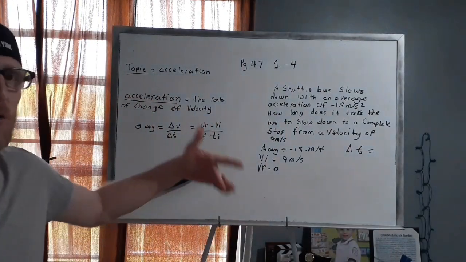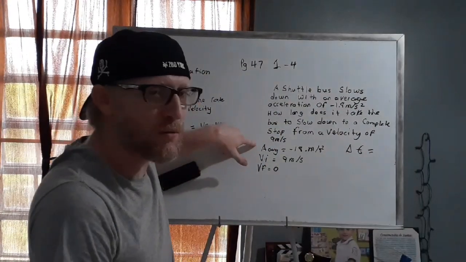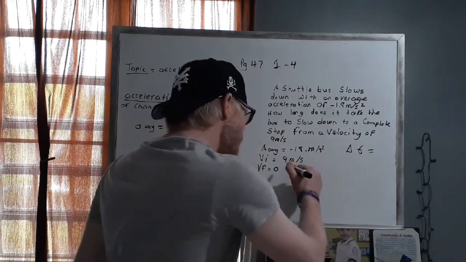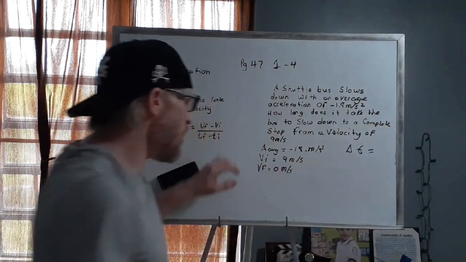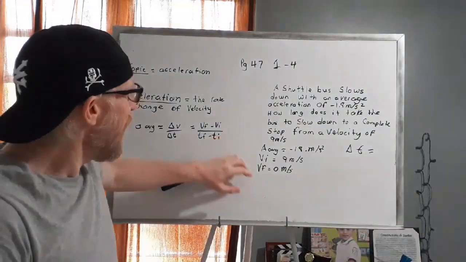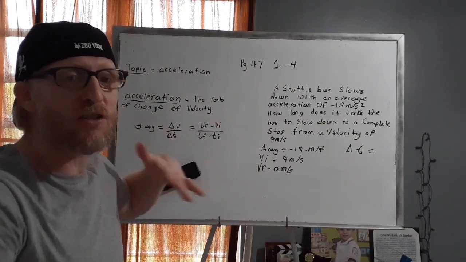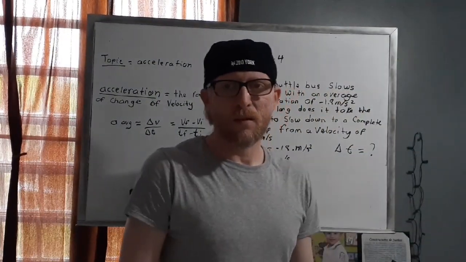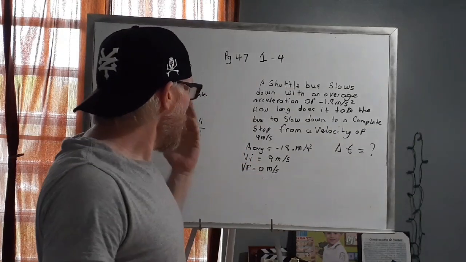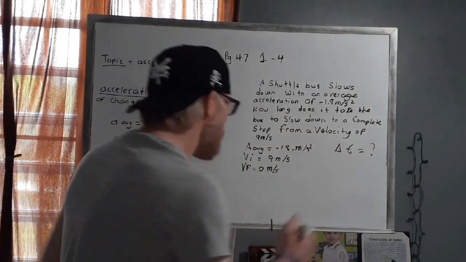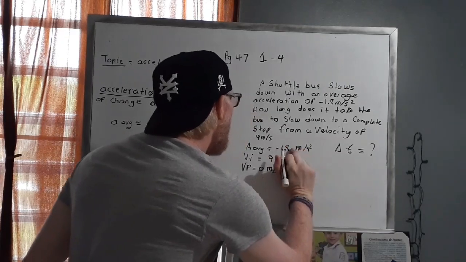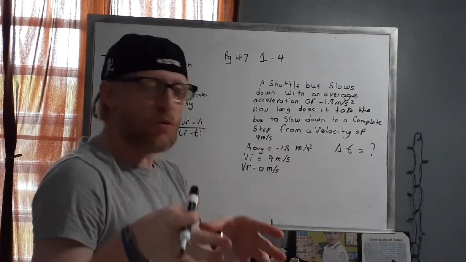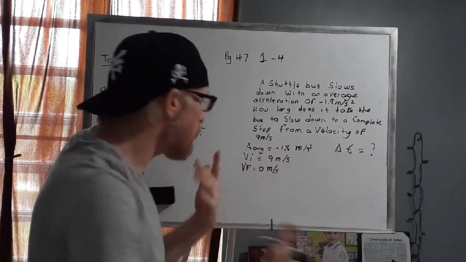Okay, so again, the variables that we do have given to us in the problem are the average acceleration, which is negative 1.8 meters per second squared, the initial velocity, which is 9 meters per second, and our final velocity, which is 0 because it's coming to a complete stop. And our change in time is the variable that we're going to look for. So how do we work with the variables?